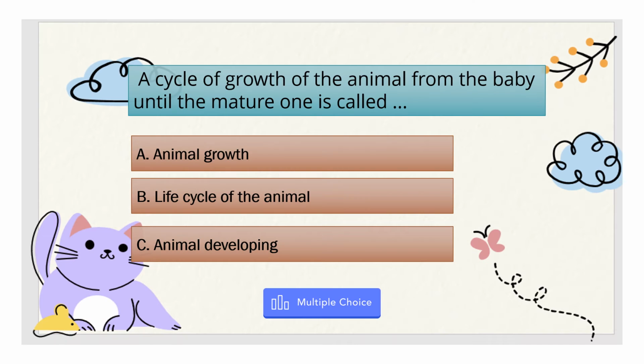Right, now I would like to know, this is my question to be answered in multiple choice. So make sure you put the code and then choose. The cycle of growth of the animal from the baby until the mature one is called: animal growth, the life cycle of the animal, or animal developing. Okay, grab your phone and then answer the question. We are going to discuss your answers later on.